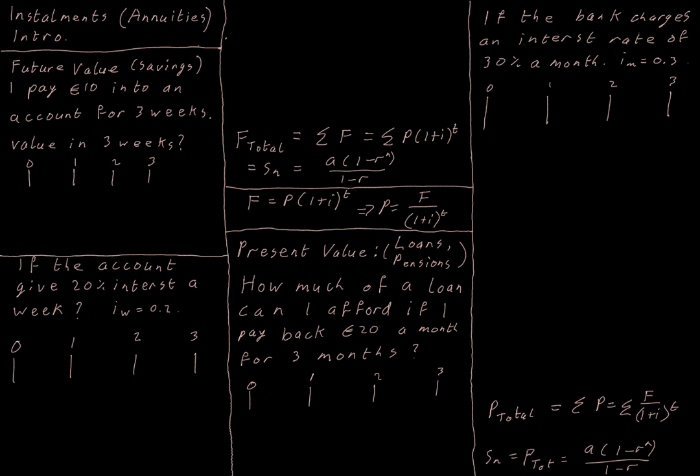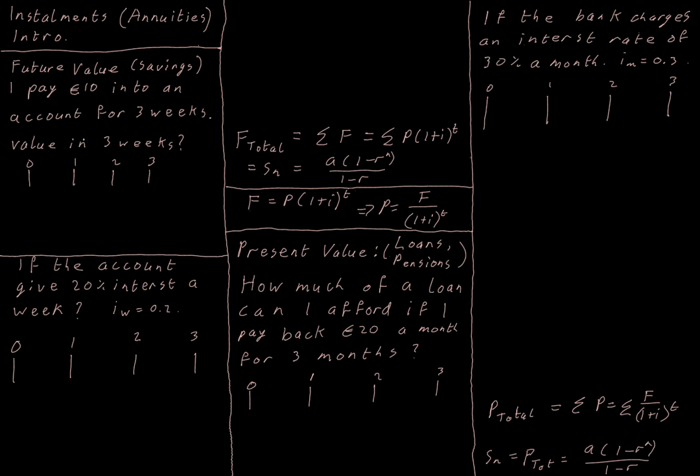And we can also look at it from the other perspective of loans and pensions, but we'll start off with that idea. If we start making payments into an account, they're going to gain interest over time, but different amounts because they're in the account for different amounts of time. So if we're talking about the future value of something, we're interested in the value of something in the future. That's what we know, and we need to find out about the payments.